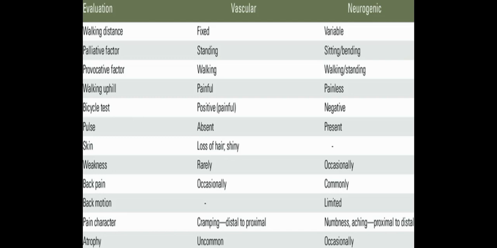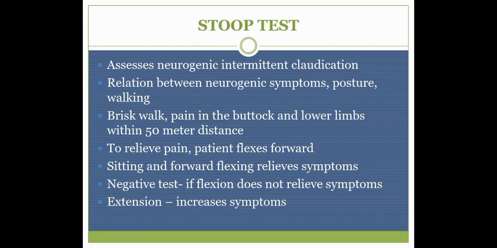Pain character: in vascular it will be distal to proximal symptoms, and in neurogenic claudication it will be proximal to distal symptoms. Atrophy in vascular claudication is uncommon, so there will be no atrophy seen. In neurogenic claudication, atrophy may occasionally be present.